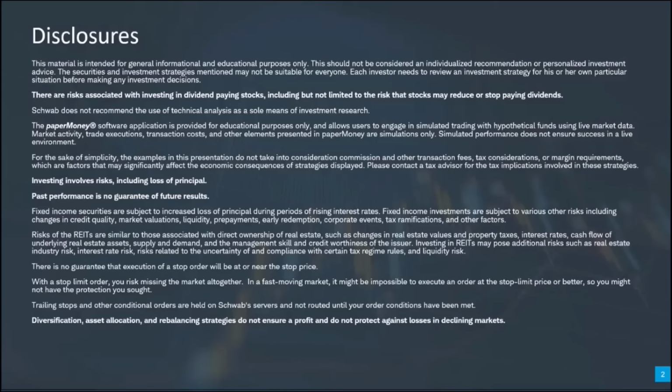A couple of things to keep in mind, specifically when we talk about dividends and dividend yielding stocks. One of those is the fact that dividends are not guaranteed. Dividends can and do change over time. They may be cut, they may be stopped entirely. So that's something that dividend investors may need to pay attention to.